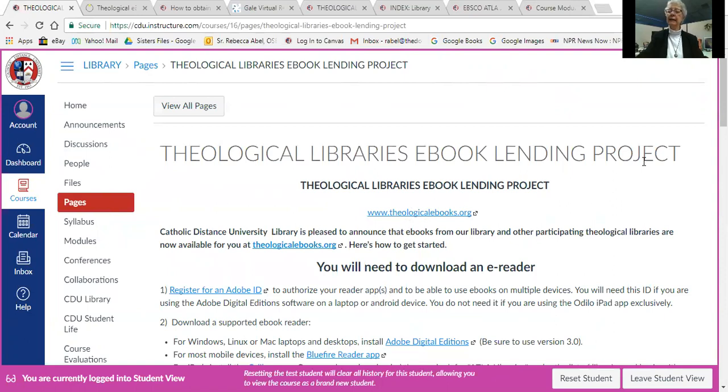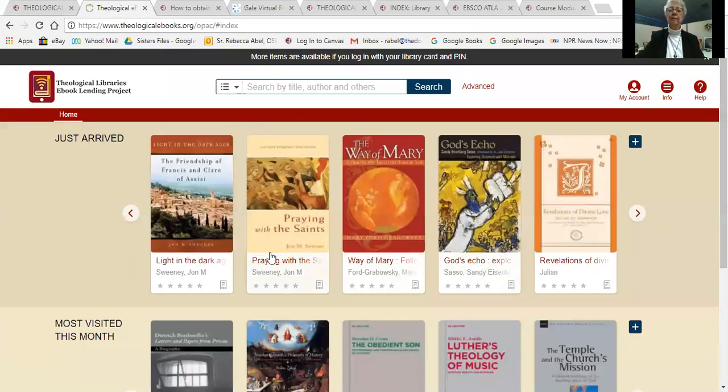You can find the information on this page for downloading an e-reader or an app.